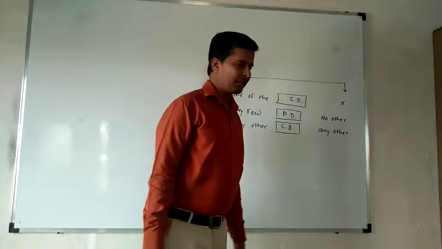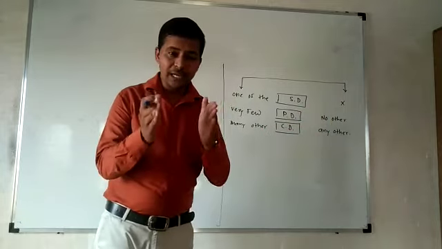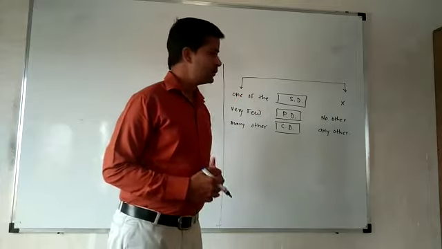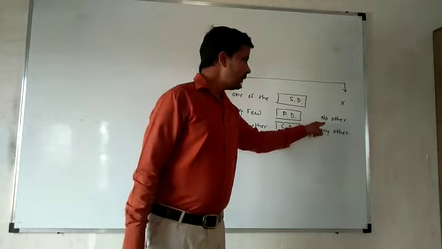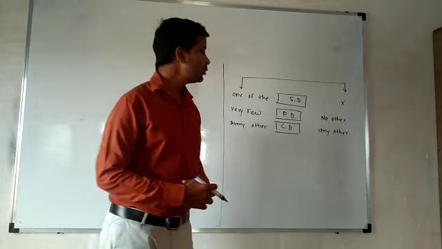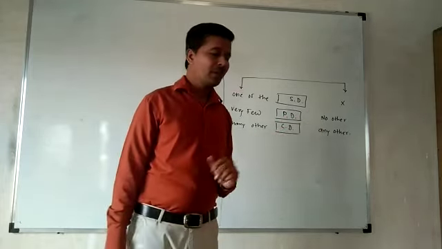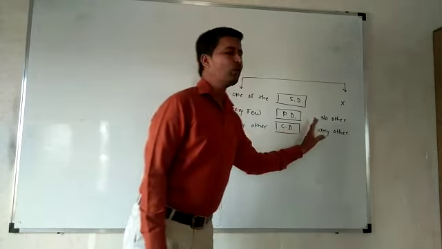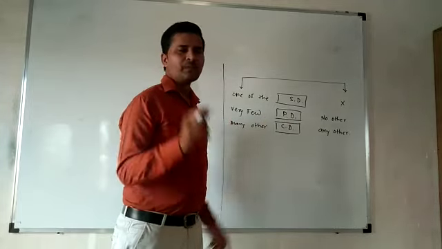In another example, what happens? In superlative degree, "one of the" will not be used. In that way, you have to just identify it. Here in superlative degree, "one of the" will be used, but there, in superlative degree, the example is without "one of the". Then, if "one of the" is not used in the superlative degree, you have to start your sentence with "no other" in the positive degree. Next, when you are converting that example into the comparative degree, you have to use "any other". So, dear students, just note down these structures.